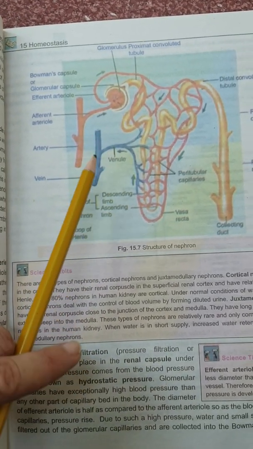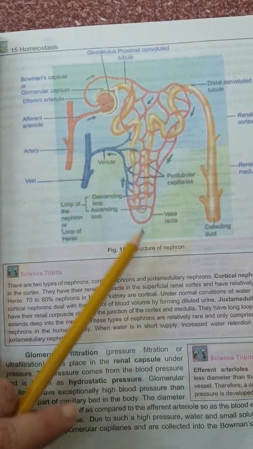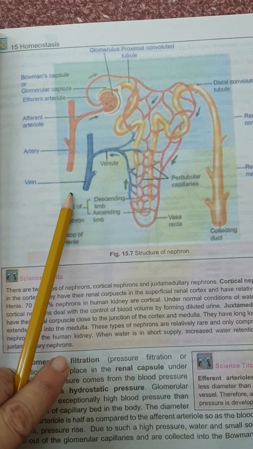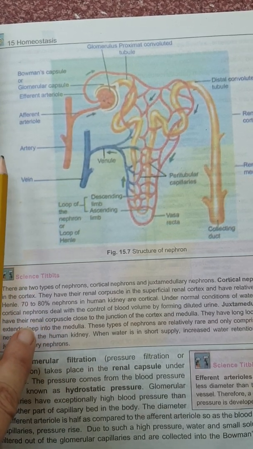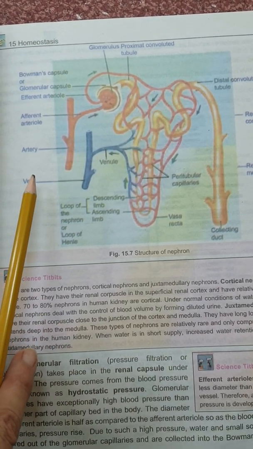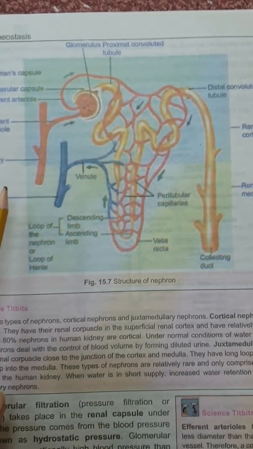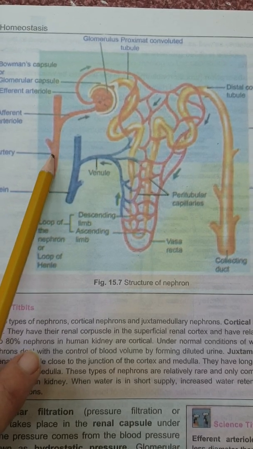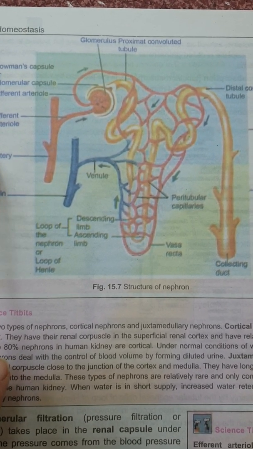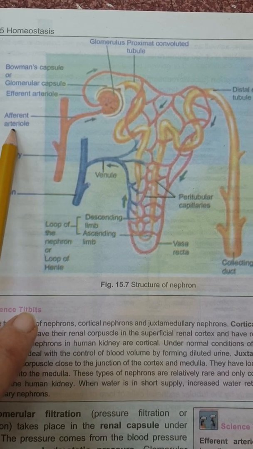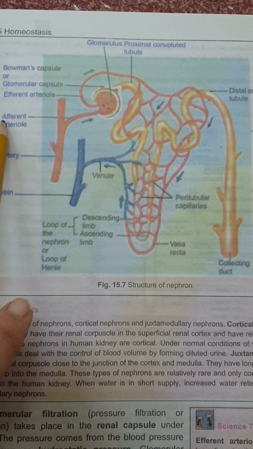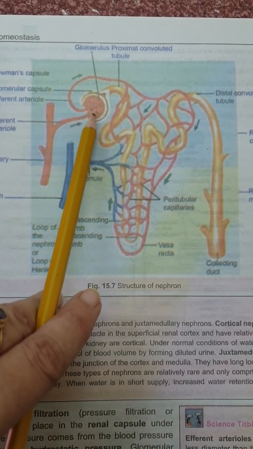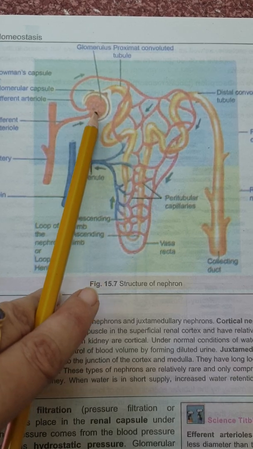Here are some nephrons and the flow of blood related to the kidney. A topic given in your book is blood circulation to the nephron. How is blood circulated into the nephron? Blood comes here through an artery, and that artery is then divided into an arteriole, which is known as the afferent arteriole. The afferent arteriole goes inside the glomerulus, and it forms the bunch of capillaries.